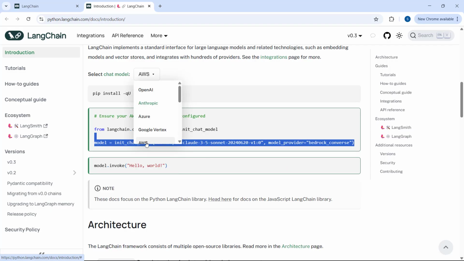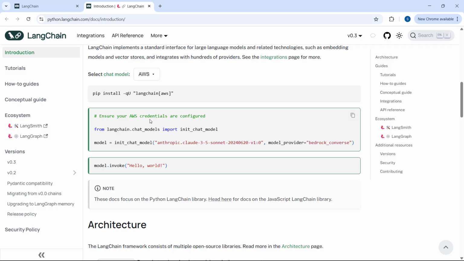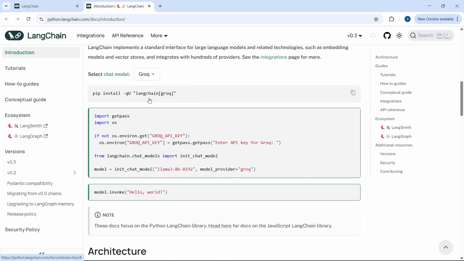And let's say you want to use AWS, so you have to use the AWS code here, right? Or Grok, right? All you have to do is just change the model name and the API key, right? So if you use LangChain, that is the advantage. You don't have to stick to one model. You can easily switch between different models and still solve the business needs, right?